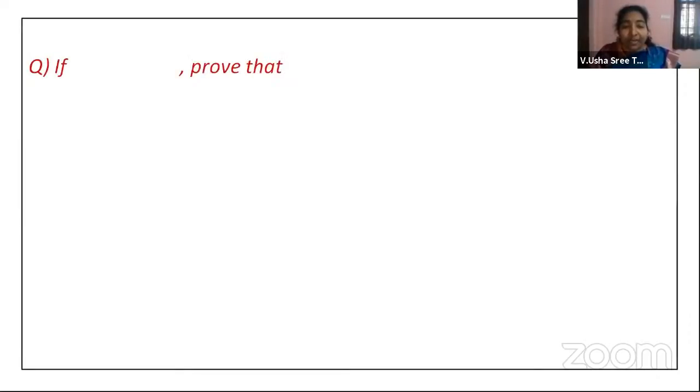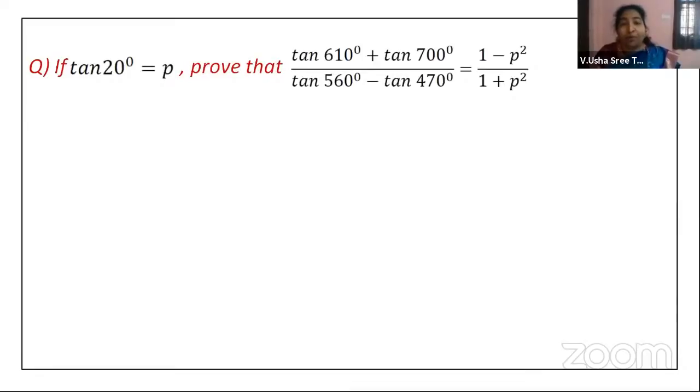If tan 20 is equal to P, then prove that tan 610 degrees plus tan 700 degrees, divided by tan 560 degrees minus tan 470 degrees, is equal to 1 minus P square by 1 plus P square.